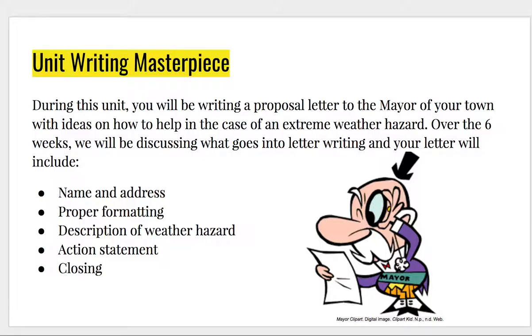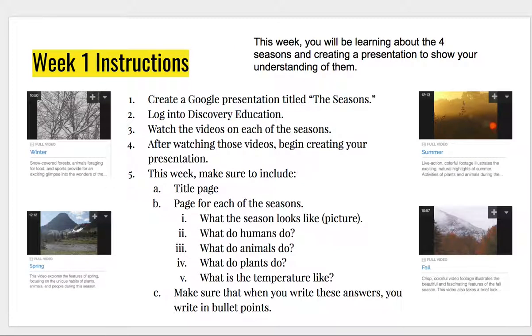Each week you'll be completing little portions of that, and make sure that you stay up to date, because if you try to save this project all until the end, you'll probably feel very overwhelmed. So just keep pace with us. Your week 1 instructions are going to be learning about the different seasons. This week you'll be learning about the 4 seasons and creating a presentation to show your understanding of them.